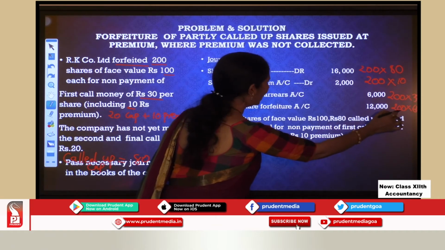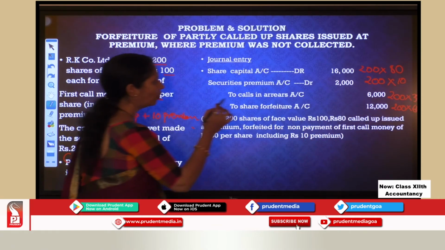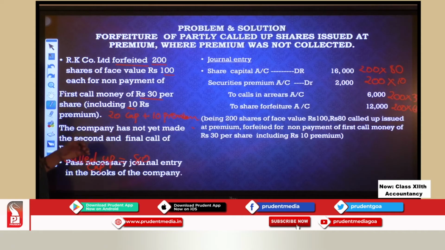You have 12,000. How you got the 12,000? 200 multiplied by 60. How you got that 60 rupees? 60 rupees is the capital which the shareholder has already paid towards the share capital. Now, what was the called up? 80 rupees were called up. Out of this 80 rupees, how much is towards the capital that he has not paid? 20 rupees.